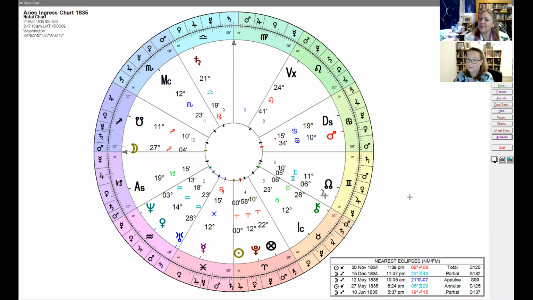Do they call it the fall equinox down below the equator? We call it autumn down here. Okay, the autumn equinox, but it happens in March. And when the sun goes into Aries, we call it the Aries ingress. And when you apply that to the place of every country, you can get an idea of what every country is going to face for that year, which is really, really cool.